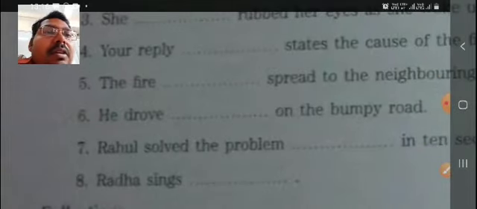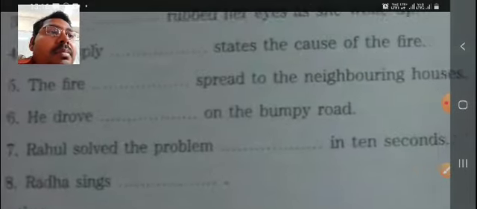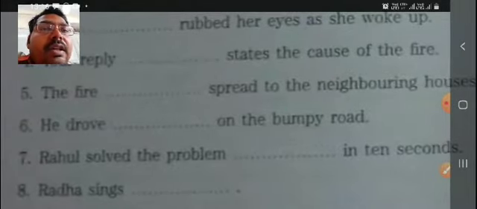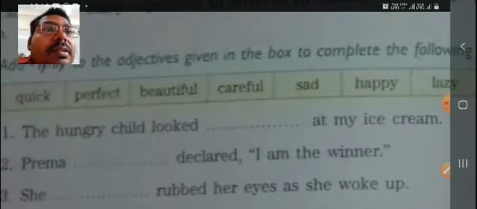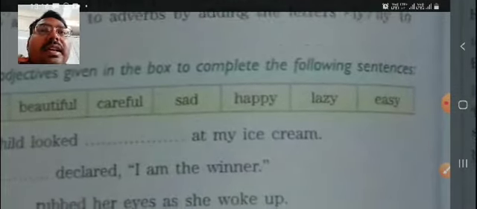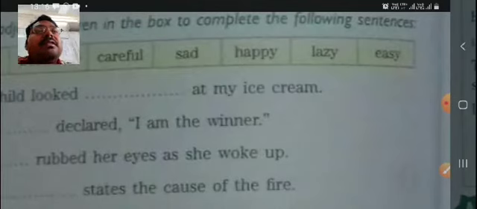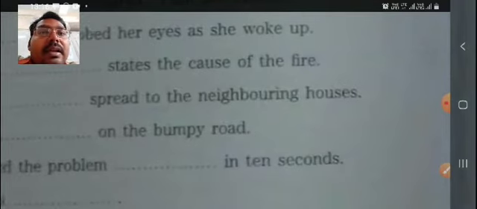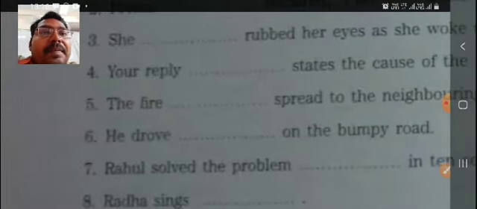Now comes: Rahul solved the problem in 10 seconds. Easily. If somebody solves something very fast, it becomes easy. So what would come here?